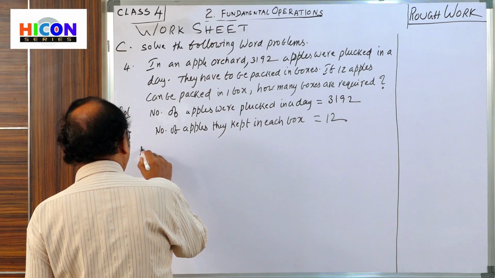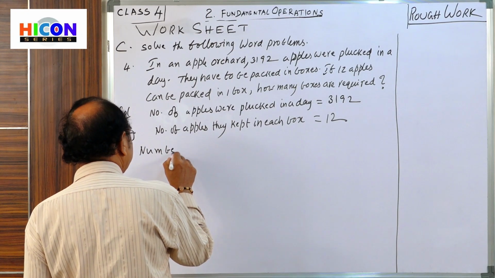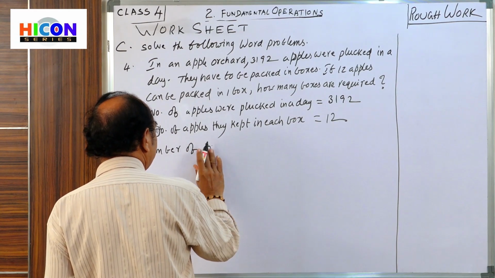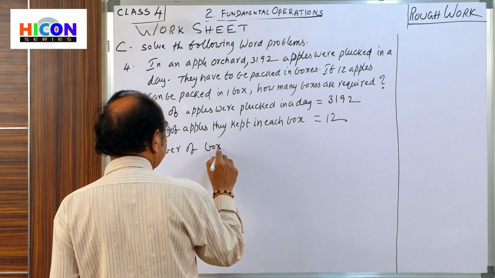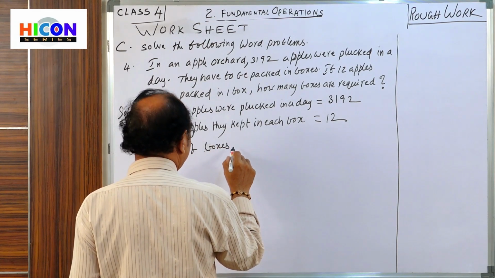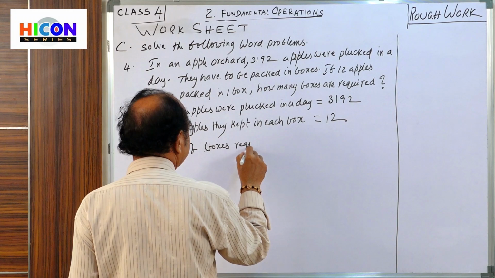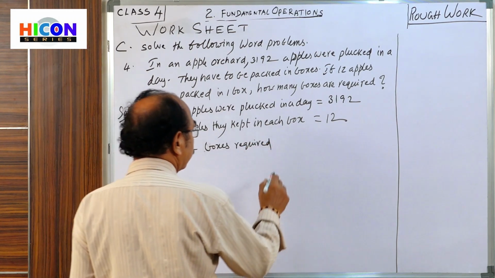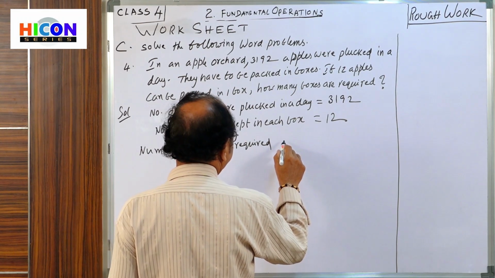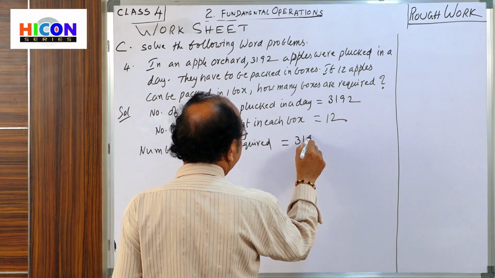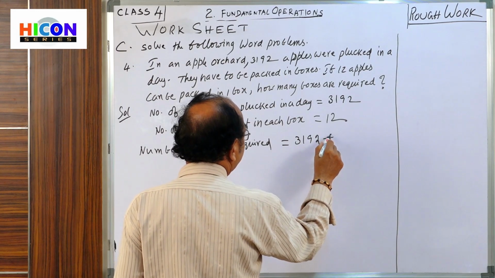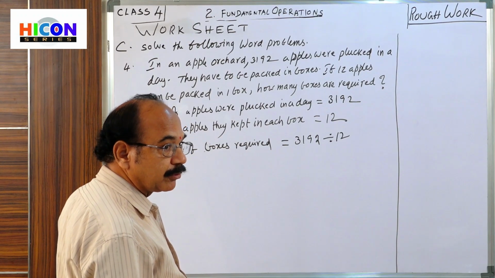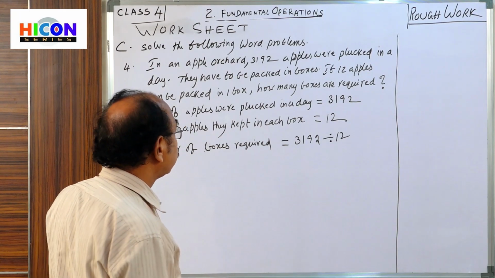So, number of boxes required is equal to 3192 divided by 12. So that it will work.